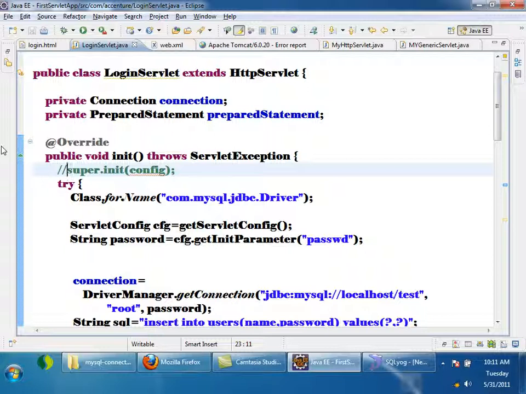See, if you have a class, forget about servlets, talk about core Java. Where do you write initialization code for an object? In the constructor. Can I write a constructor for my login servlet, one which does not take any parameters? Yes. Then why can't I write the same code which I wrote inside the init method inside the constructor? Generally a constructor is for initialization, and I told you if you want to write initialization code for your servlet, you have to write it inside the init method. Am I wrong?